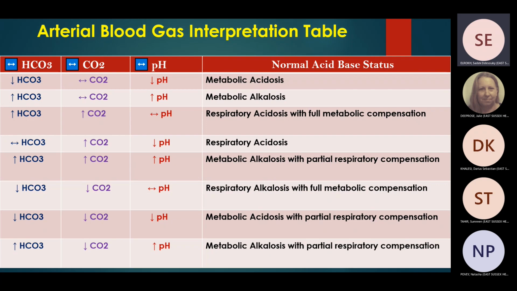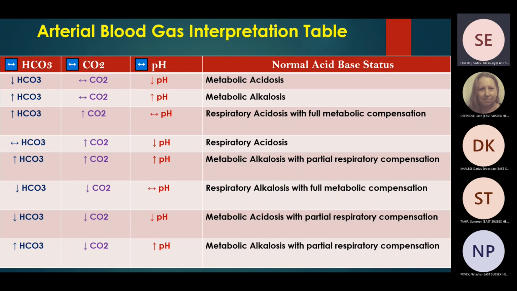So this is metabolic alkalosis with partial compensation, because the patient is trying to accumulate PCO2 to compensate the metabolic alkalosis, but it cannot be normalized yet. pH is still high.